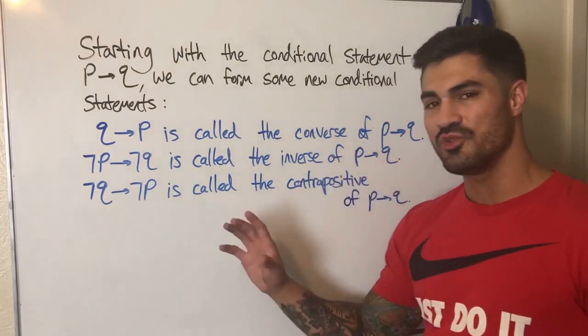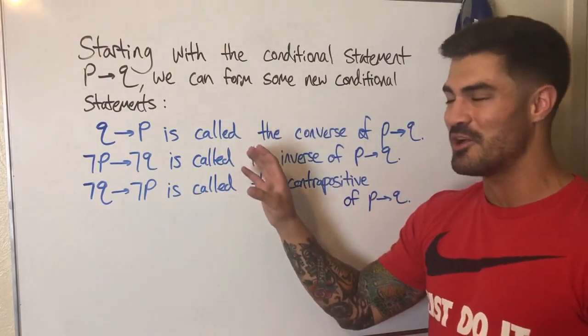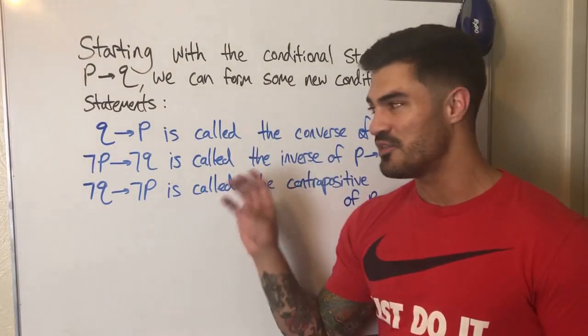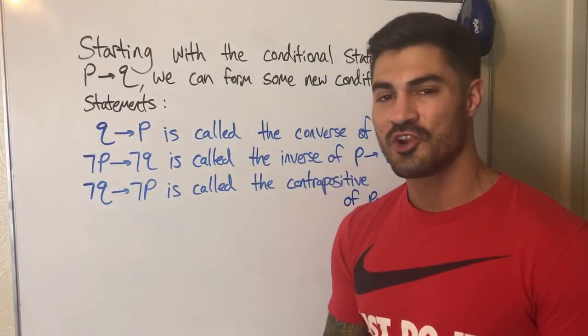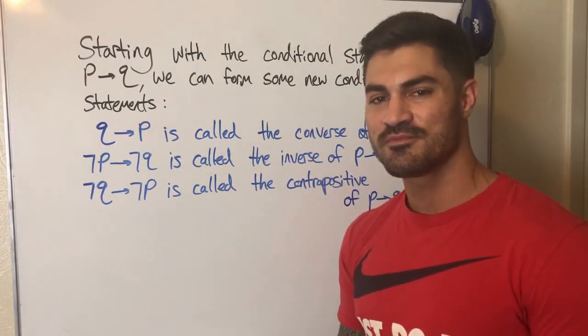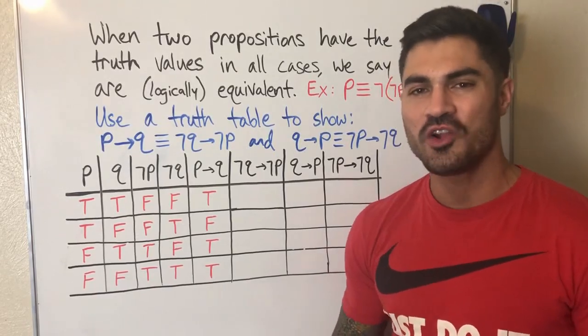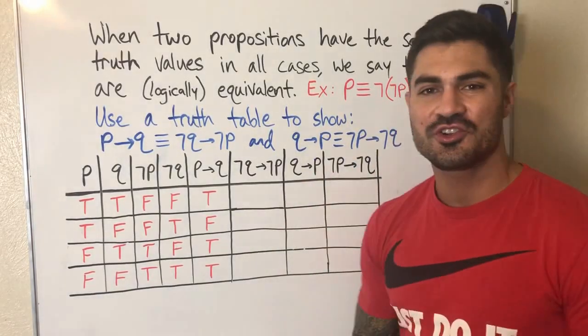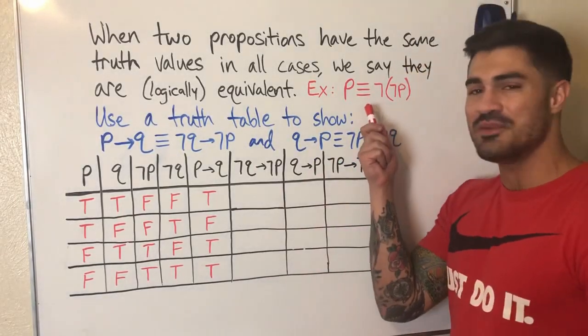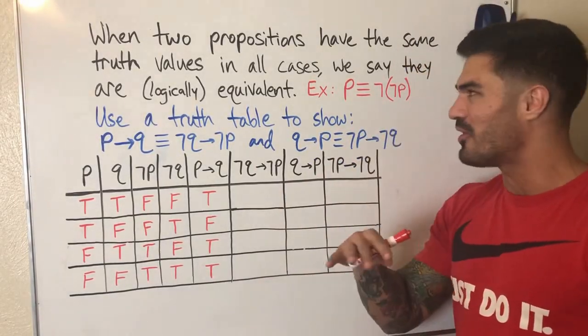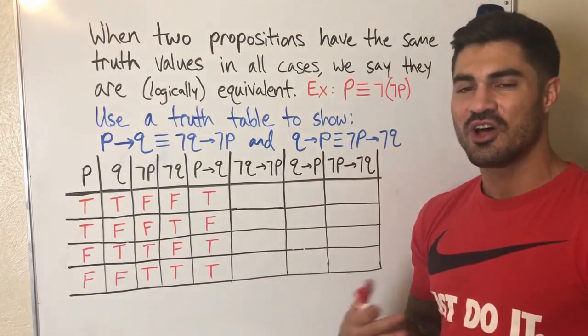So let's go and look at the truth table for these. This may be a lot right now, but through that truth table, we're going to learn a new term called logical equivalence. All right, guys, so when two propositions have the same truth values in all cases, we say that they are logically equivalent, and we use this symbol. It's like an equal sign, but with an extra bar. We use this symbol to denote logical equivalence.